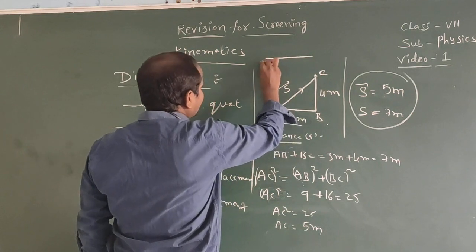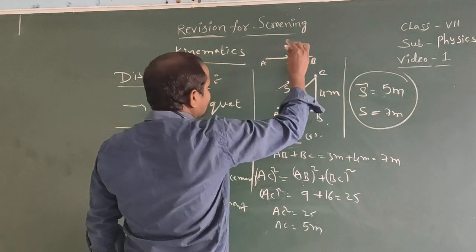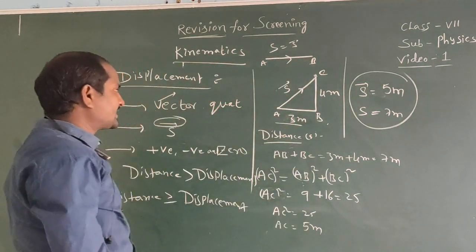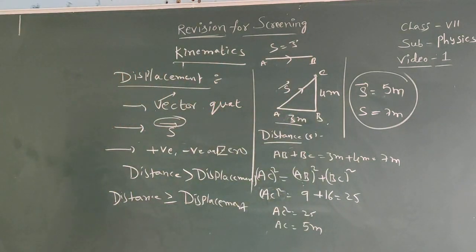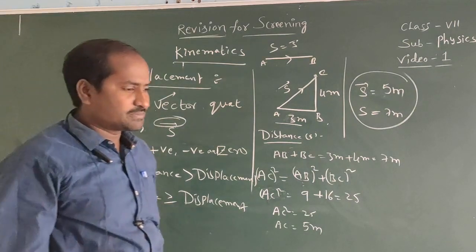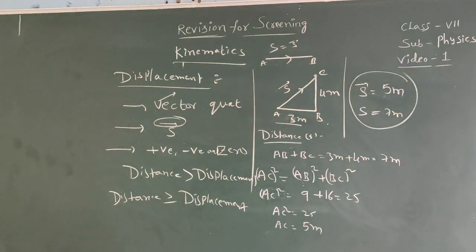The body is moving from A to B. Here distance and displacement both are equal. In this case only, distance and displacement are equal. In all other cases, distance is more compared to displacement.